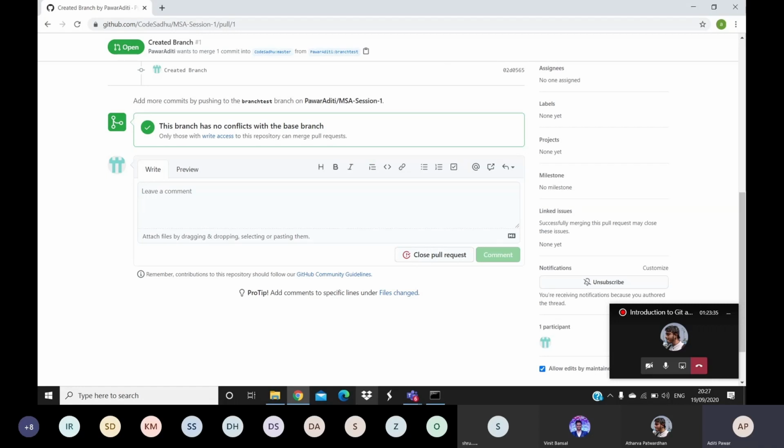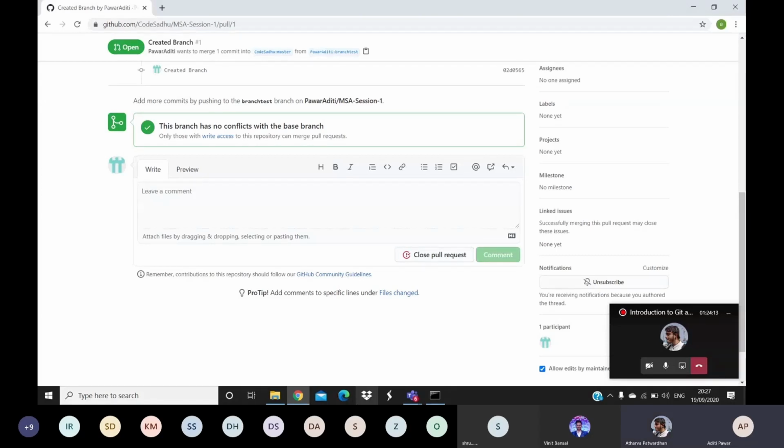First we fork, then we clone a copy of the remote repository. Then we open the folder, that is the repository, and then create a new branch, and in that branch I have added a new file named branch. After adding, it will be in the staging area. After that, I have logged the file by using the commit command. Then I have pushed the local repository into the remote repository. And the last step is compare and pull and create a new pull request. So yeah, Atharva, you can continue now.